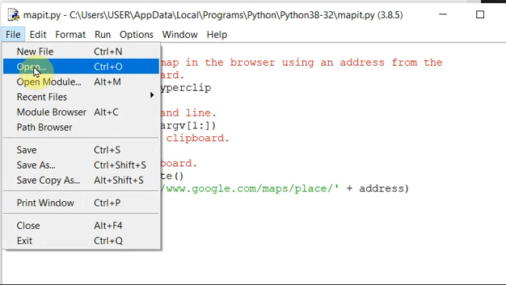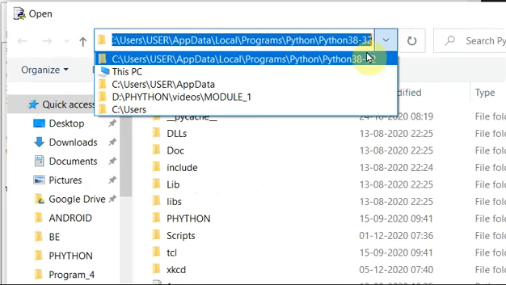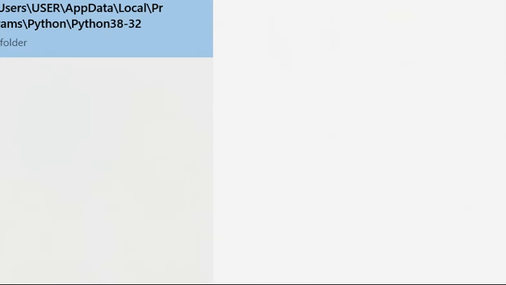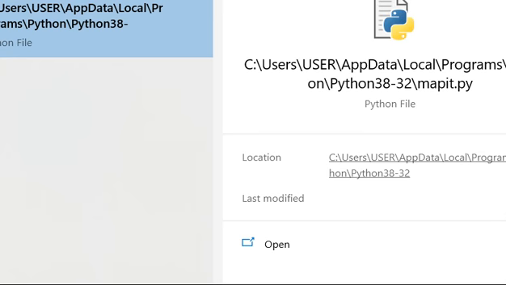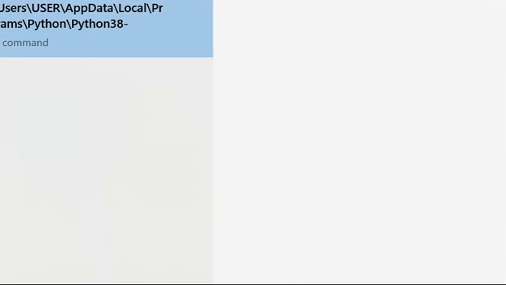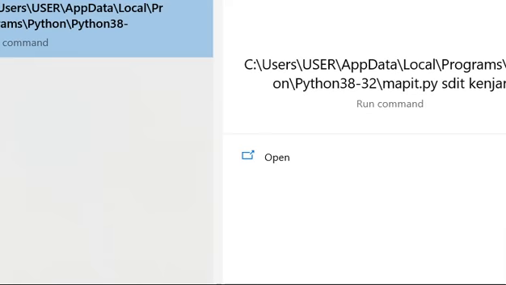First of all, you need to get the location. To get the location, you can just come here, copy this, and paste it here, followed by a slash and the name of your file, that is mapit.py, and then you give the arguments. Suppose I give SDIT Kenjar. So these are the arguments that you're passing.